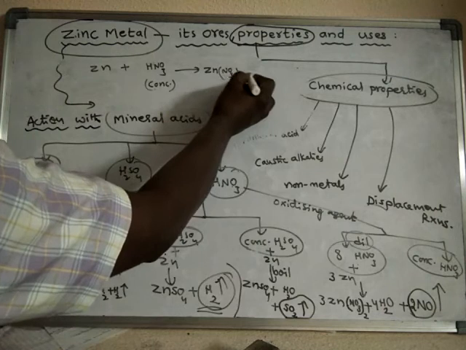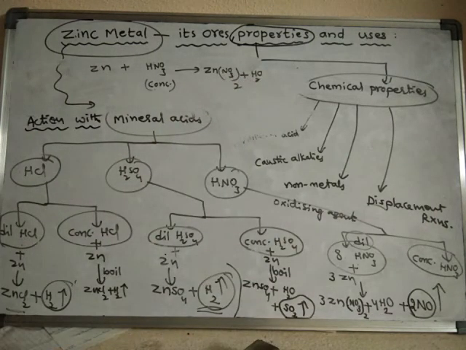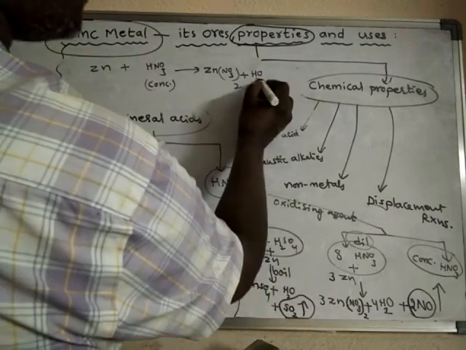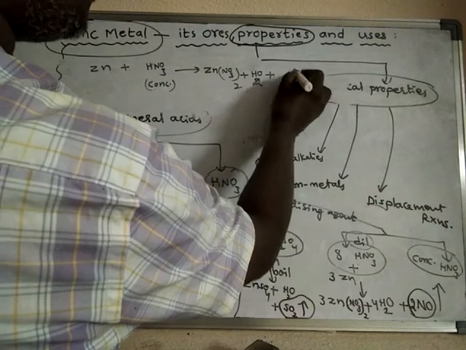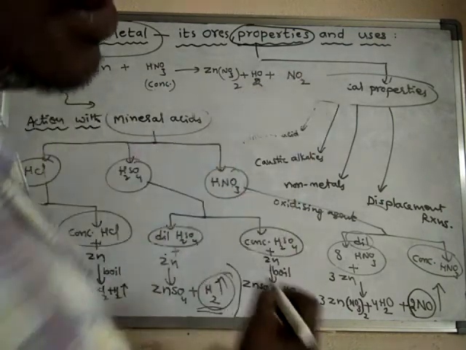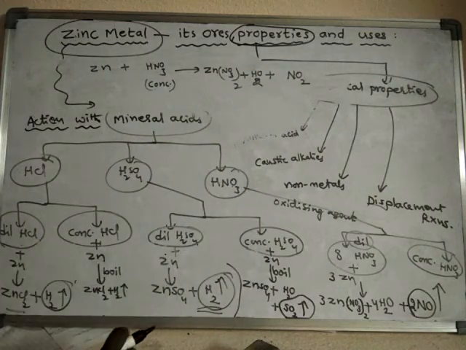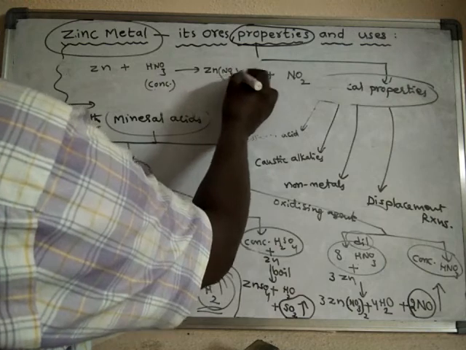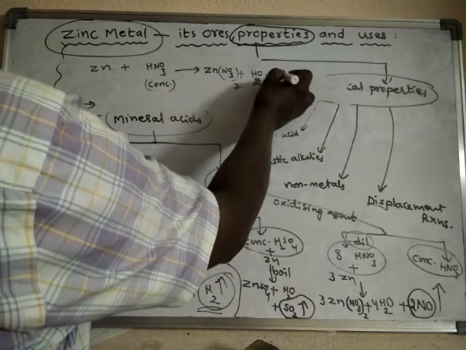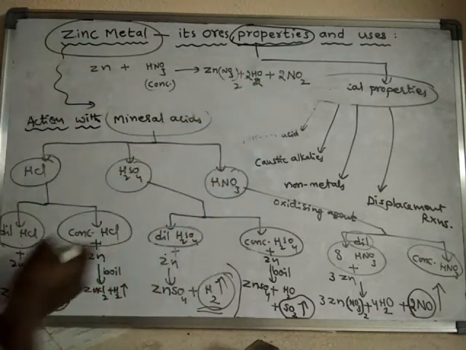Along with zinc nitrate and water, the gas formed is reddish brown colored NO2 gas, nitrogen dioxide gas. Okay, if you balance the reaction, you will get the balanced equation like this.